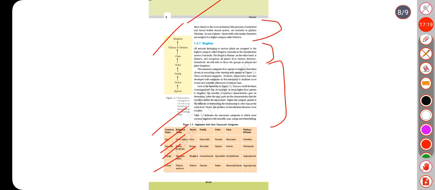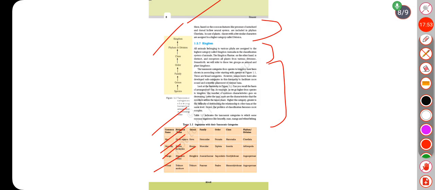Can you recall the basis of arrangement? Say, for example, as we go higher from species to kingdom, the number of common characteristics goes on decreasing. Lower the taxa, more are the characteristics that the members within the taxon share. Higher the category, greater is the difficulty of determining the relationship to other taxa at the same level. Hence, the problem of classification becomes more complex. The table indicates the taxonomic categories to which some common organisms like housefly, man, mango and wheat belong.